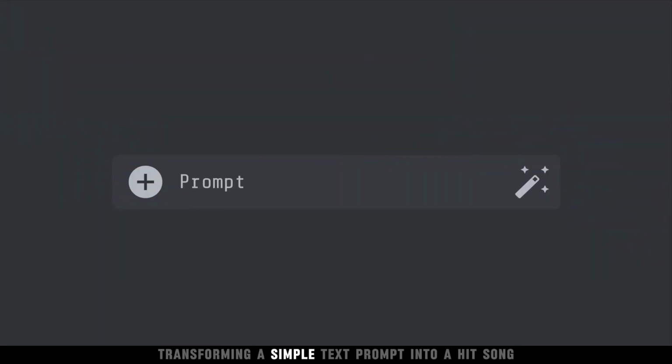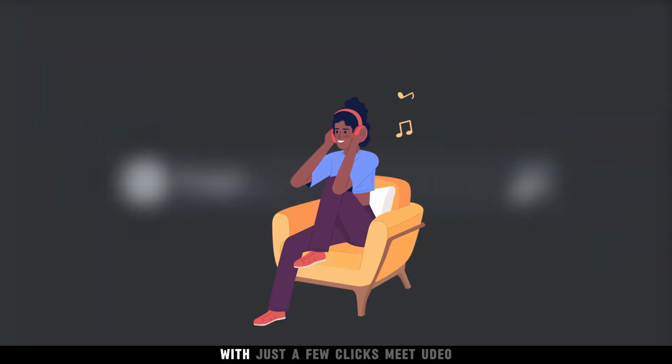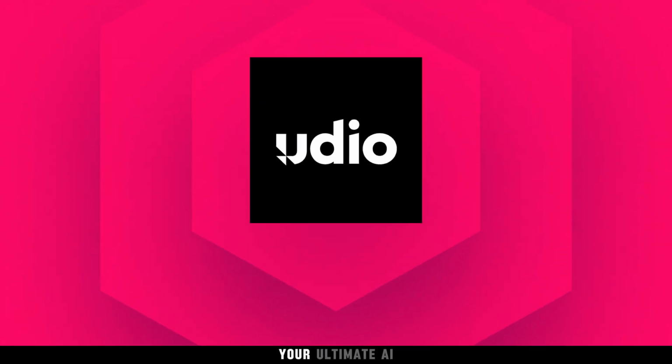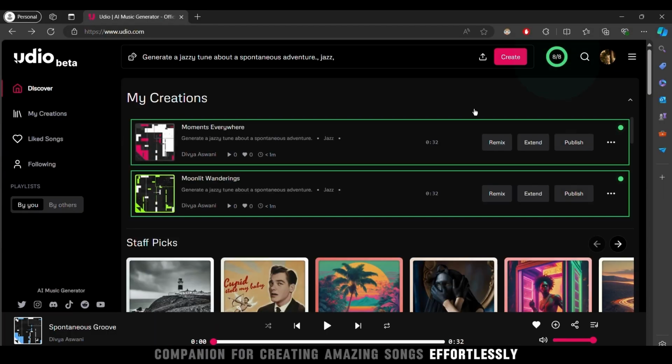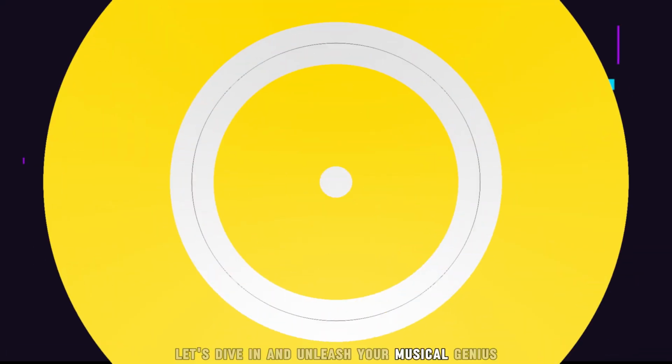Imagine transforming a simple text prompt into a hit song with just a few clicks. Meet Udio, your ultimate AI companion for creating amazing songs effortlessly. Let's dive in and unleash your musical genius.